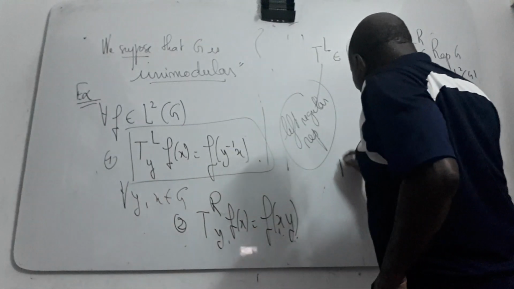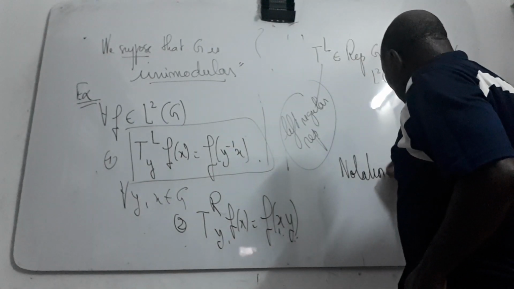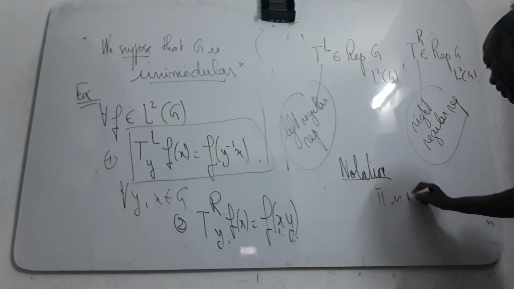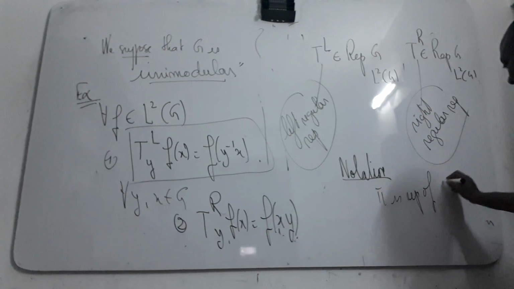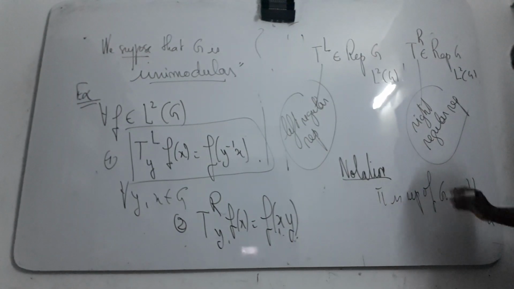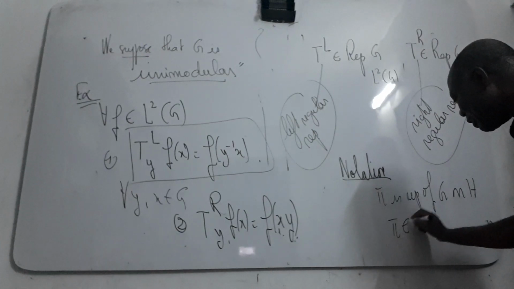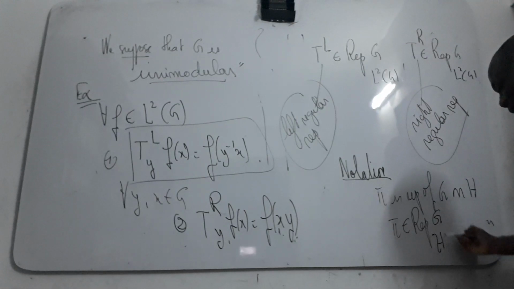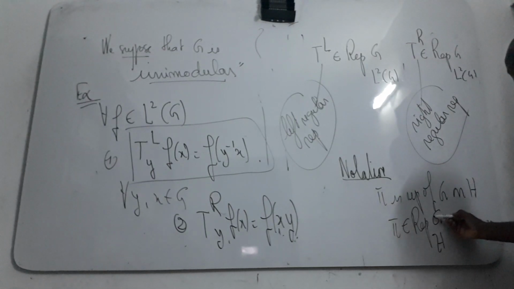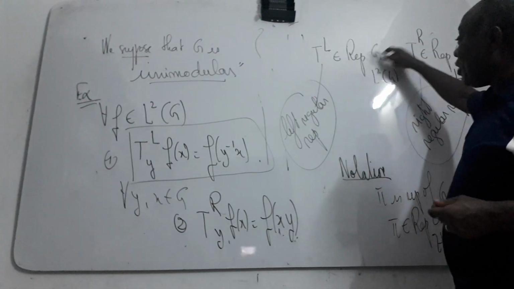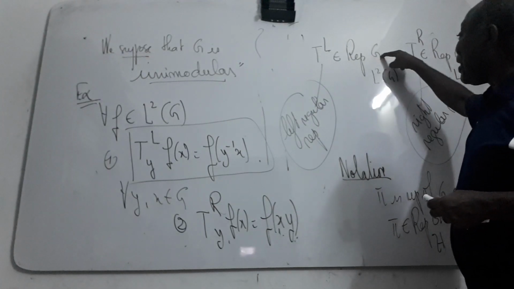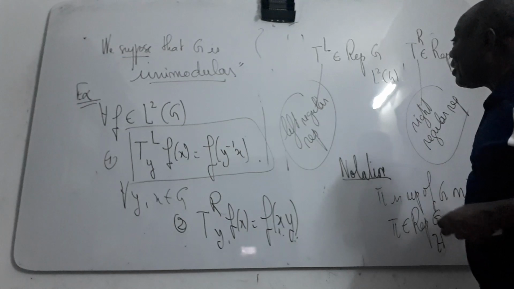The notation: we can denote that π is a representation of G into H. I put the group here and the carrier space there. So when I say that T_R belongs to this kind of set, that means that T_R is a representation of G on this Hilbert space, the carrier space.